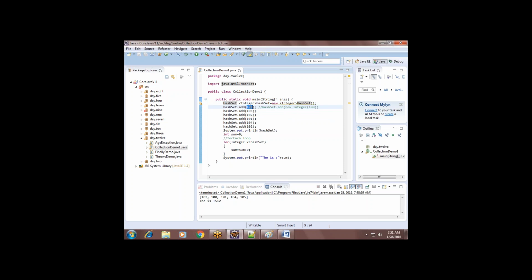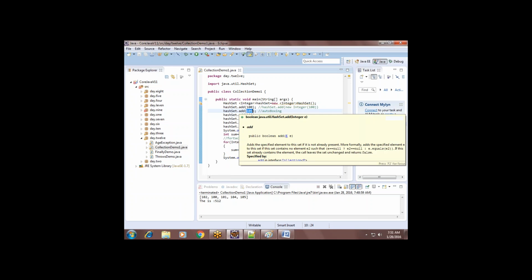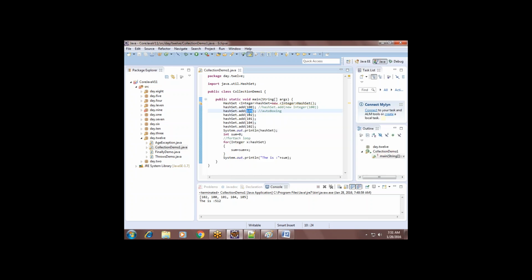But we are not doing anything. Simply we are giving a normal value. Even though, the compiler doesn't give any error. Why? Because from Java 1.5 onward, there is a feature called autoboxing and auto-unboxing. Do you know that? So this is called autoboxing, meaning converting a normal data type into an object, automatically done. Understand?